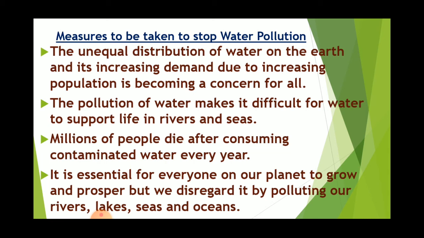Water is essential for everyone on our planet to grow and prosper, but we disregard it by polluting our rivers, lakes, sea, and ocean. It is not for a single person or a group. These water bodies are for everyone. So we have to use them properly so that our next generation can also use them well. So we have to take some measures for that.